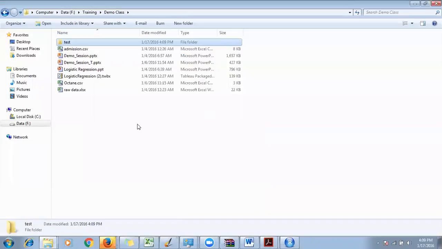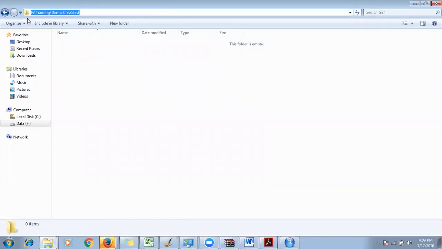Right now I'm at this particular directory, but I wanted to set my environment to this particular path. Now from the F drive training demo class, I want to switch to a path which is inside this, right? The test folder is inside the earlier path.